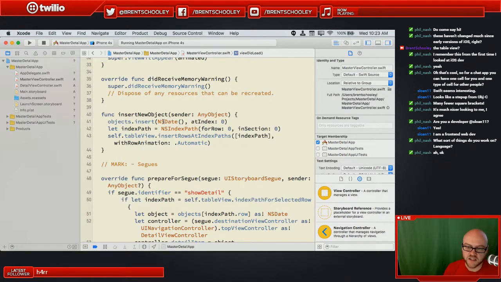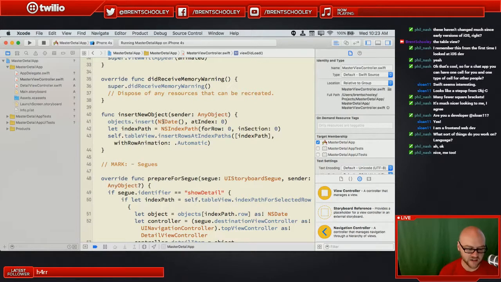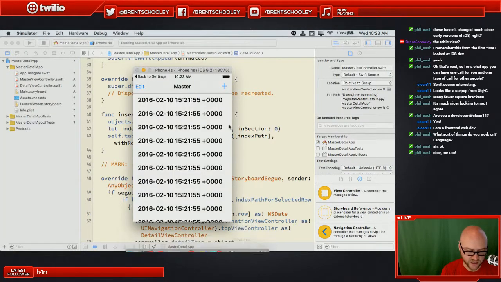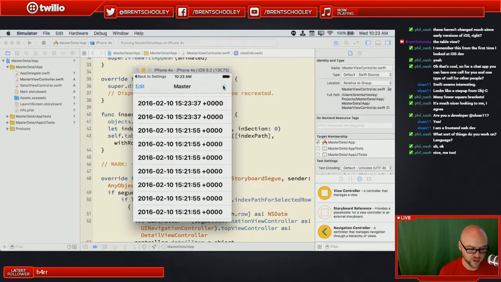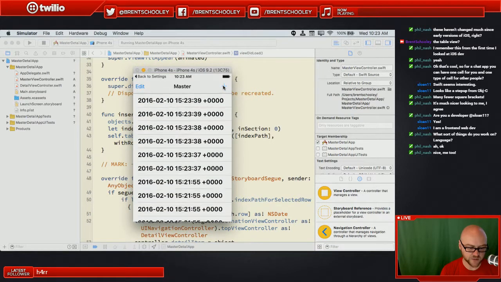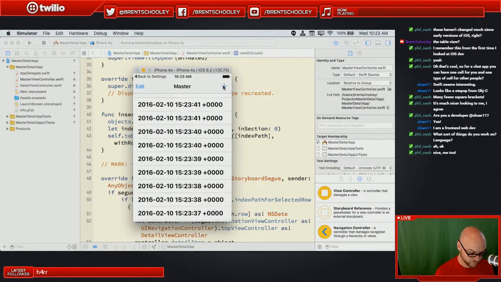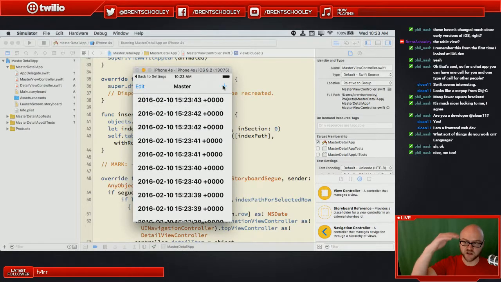So the new NSDate object is going to correspond to the date timestamp currently, and then it's going to set the index. It's going to grab the index path for that first row, and it's going to say insert a row at this first index path and animate it. So that's what we're seeing when we hit new. So it's basically going to just continue to animate new rows in as we tap, and it's pushing the other rows down, which is cool.